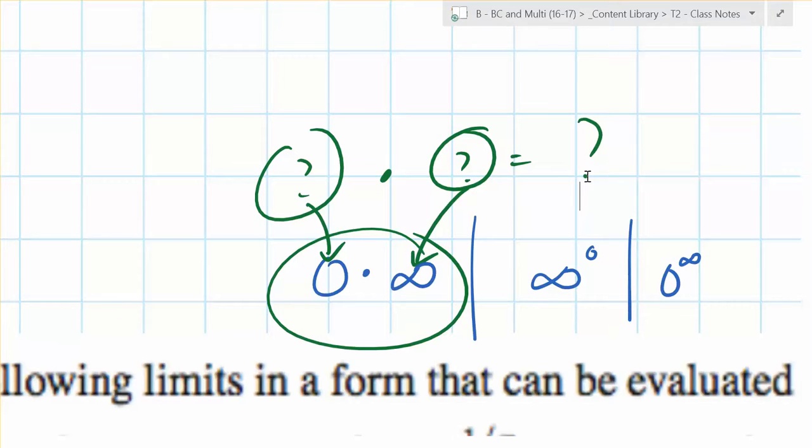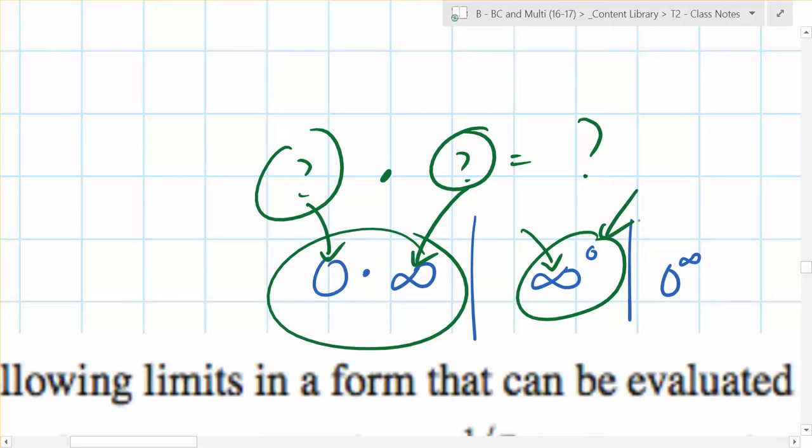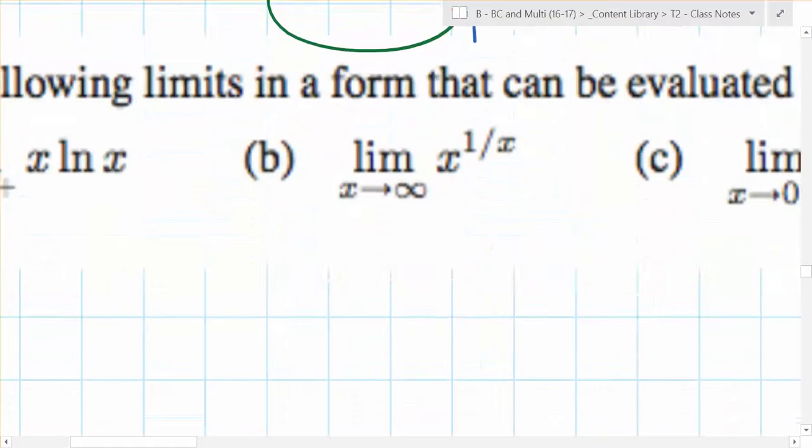What about something going to infinity raised to something going to the 0 power? What happens? Who knows? You don't know, right? The point is, in the eternal battle between 0 and infinity, there are multiple types of answers. And we have a great tool now, which is called L'Hopital's rule. The thing is, we need to put it in the proper form to apply it.